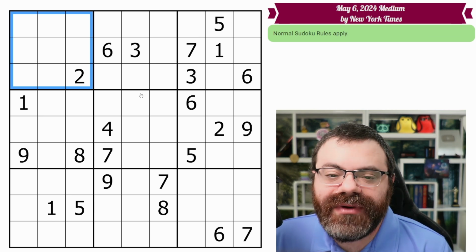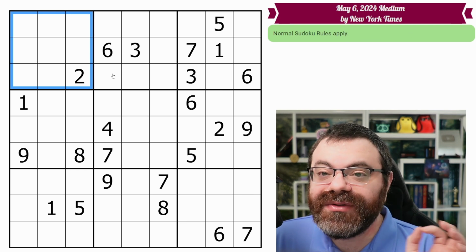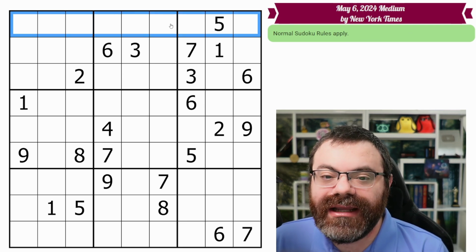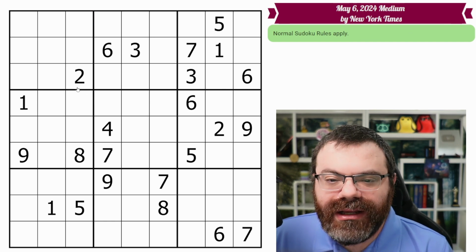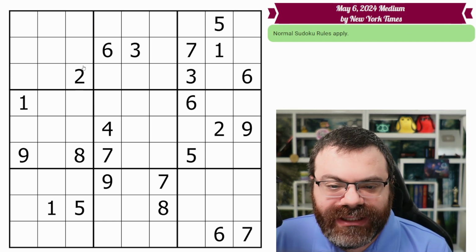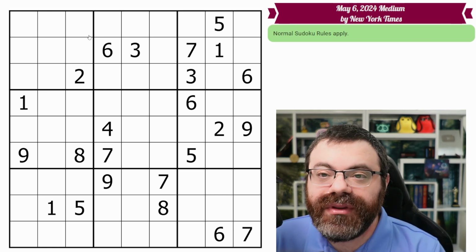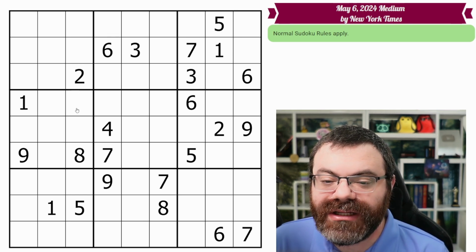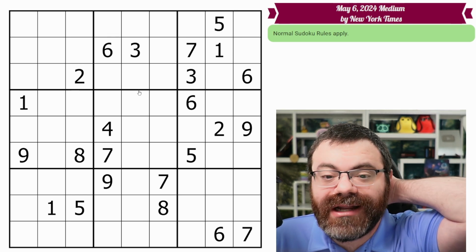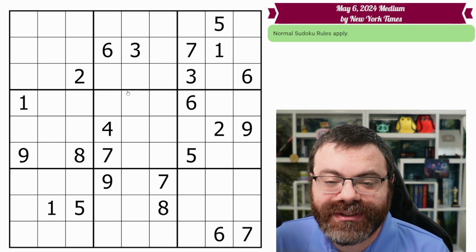Now, Sudoku rules say we cannot repeat a digit in each row, column, or box, or another way to put it, we are going to be placing the digits 1 to 9 exactly once each in every row, column, and 3 by 3 box. So we're going to end up with 9 of each digit in the final result. There's kind of a fourth unwritten rule to Sudoku, which is that there is only one solution. So if we start guessing, we are very much in danger of not getting the correct solution, and we will find some contradiction and have to roll back. Let's not do that. Let's make sure that every digit we place must go there and nowhere else.